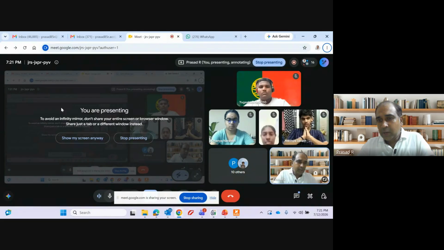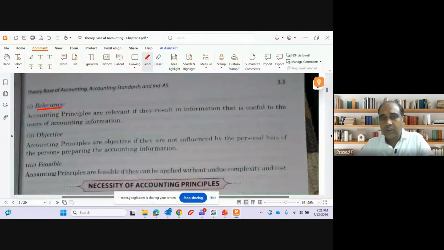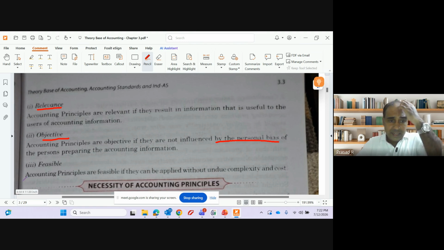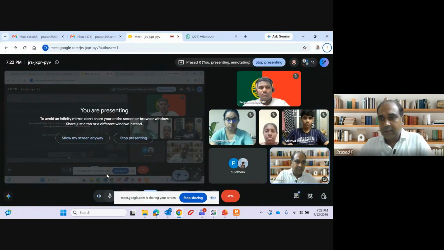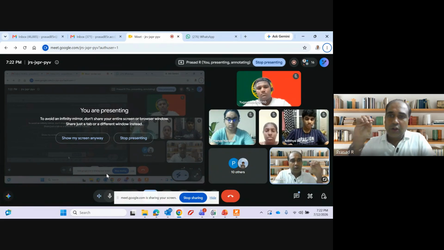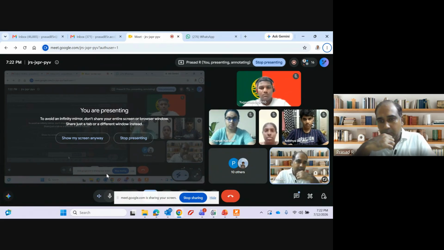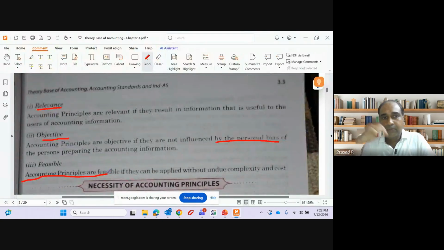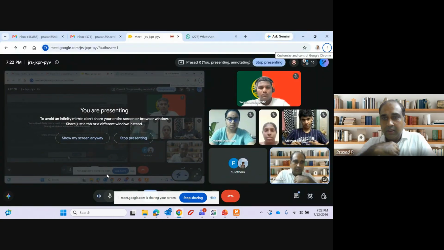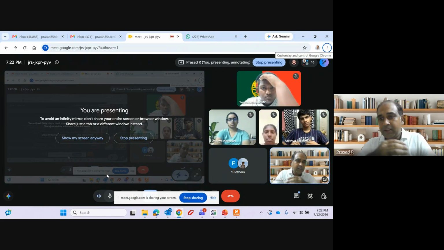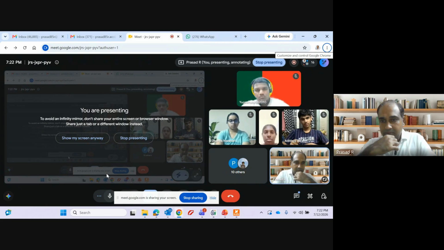Whenever we adopt an accounting standard, it should be based on relevance. Accounting principles are objective. That means they are not influenced by personal bias, and can be adopted only if feasible. On what basis do we adopt an accounting standard? First of all, it should be relevant. If I am choosing one principle, it should be relevant for that particular business.